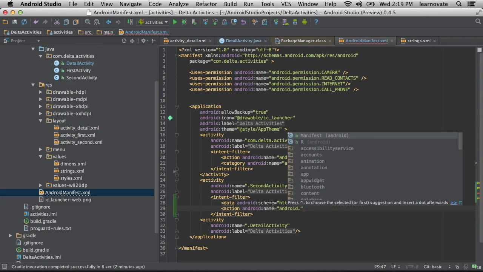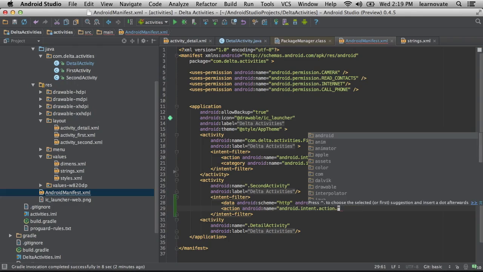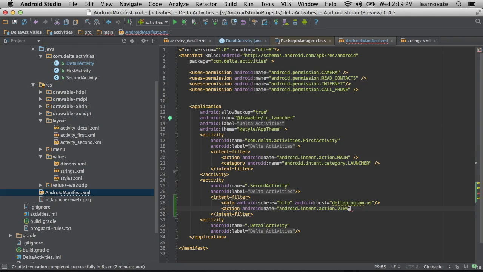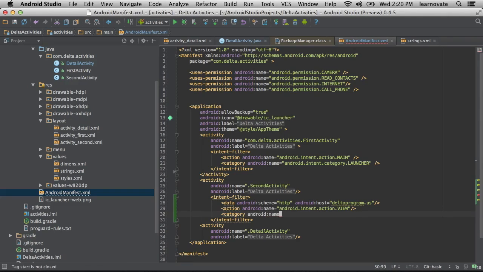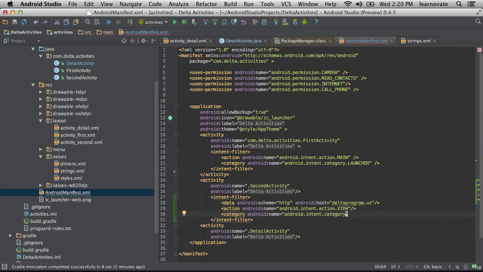So you can hijack if someone goes to a certain web address, which is what we're responding to now. We're saying, if someone is asking for an HTTP thing and it happens to be deltaprogram.us, and they want to view it, which is what the web browser is doing, we want to register for that. This is a great trick if you want to get people from your website to visit your application if they're very closely tied.